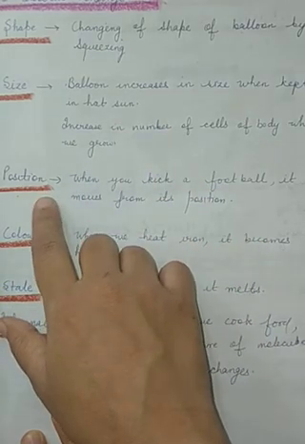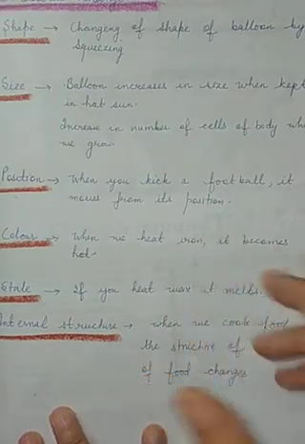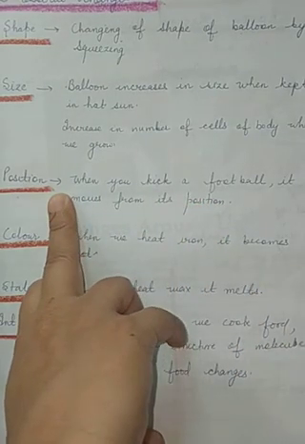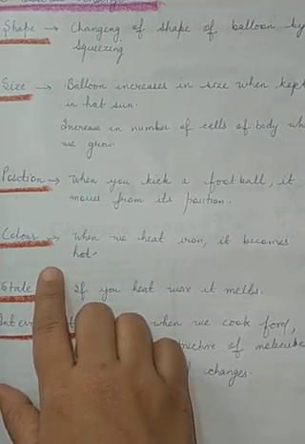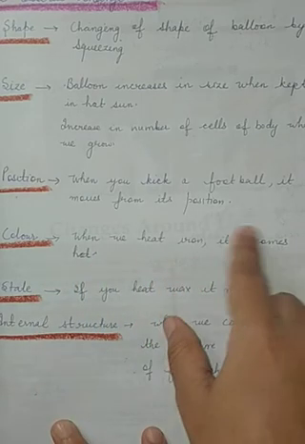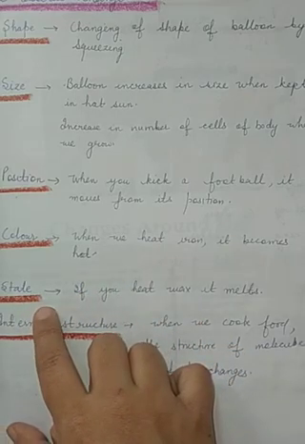Third is position. Position means when you kick a football, it moves from its position and goes somewhere else. So it is also a change observed in position. Fourth is color. We also observe change in color, like when we heat iron, it becomes hot and red. Fifth is change in states of matter.